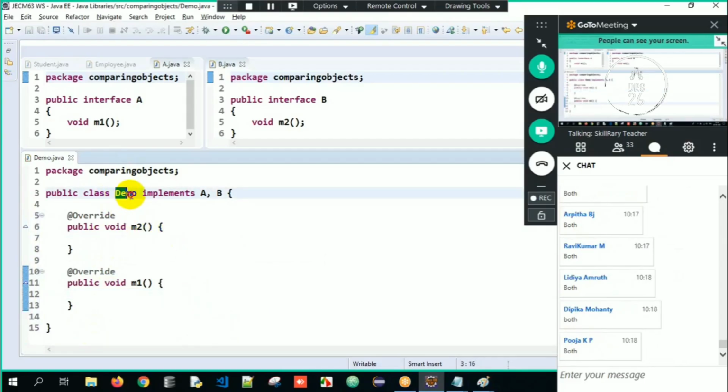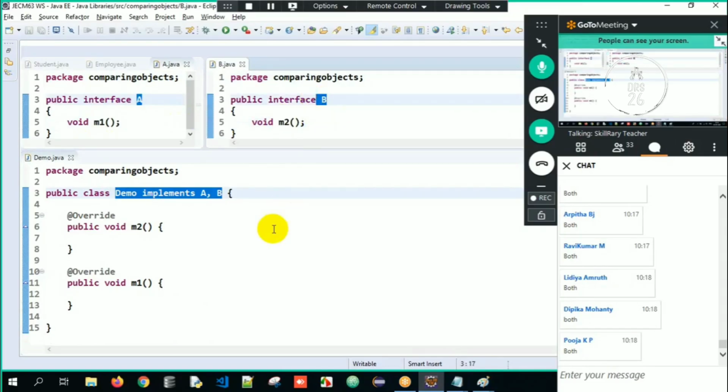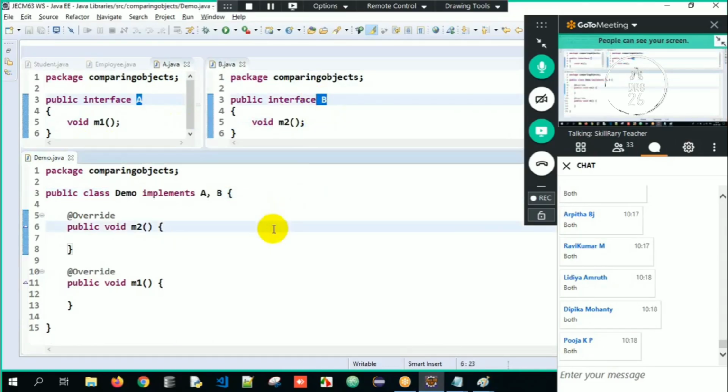See, when a class is implementing two interfaces, I have to override the M1 method from A interface and M2 method from B interface. Got the clarity here? So I have to override both the methods from both the interfaces. Got it, everyone? Very good. Okay, we're done with question number 1 and we found out the solution as well.